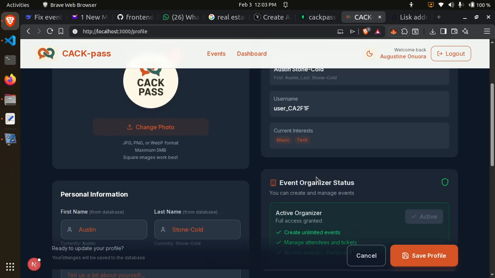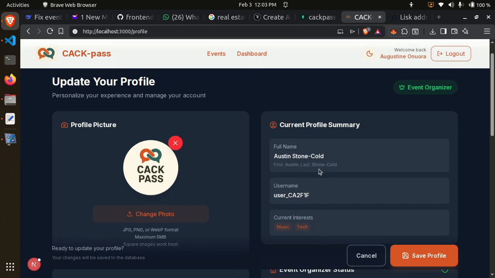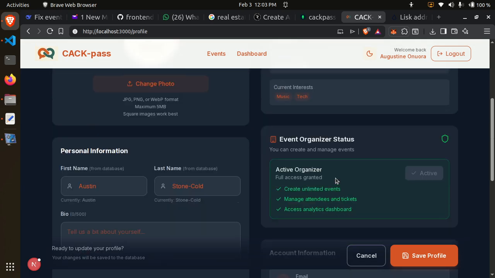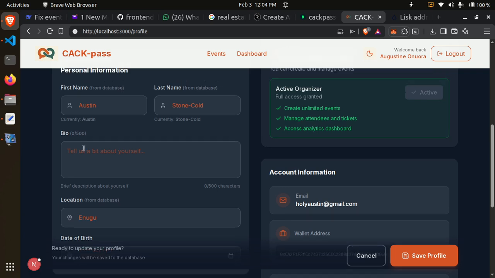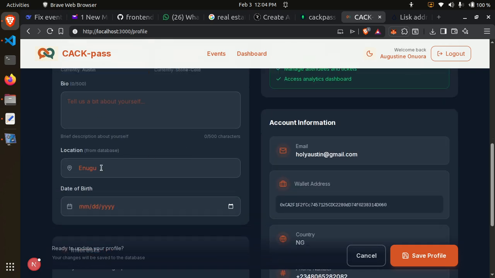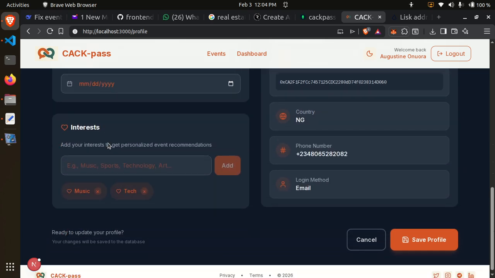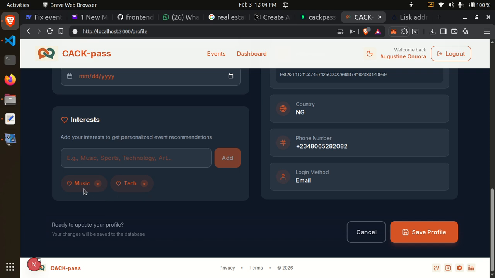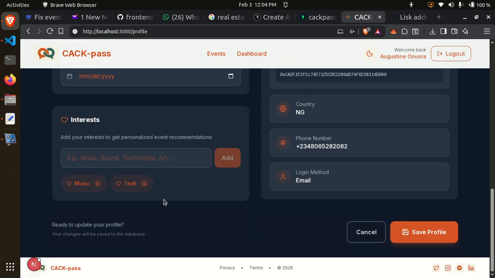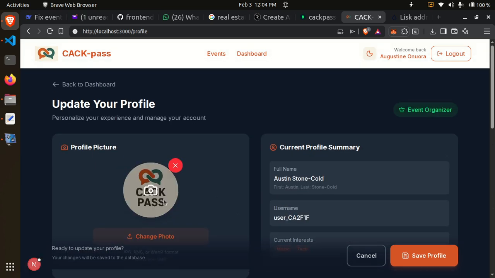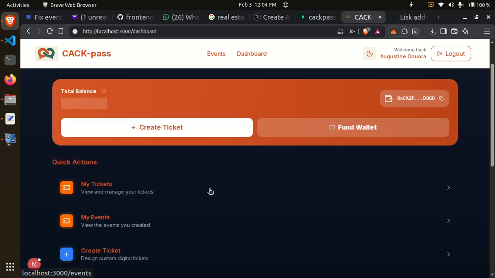You can give other information, a name you want, and fill in your bio and your interests. You can see music and tech are the interests. This has already been filled. Your date of birth can be done later on, so it's optional but necessary to have a good account.